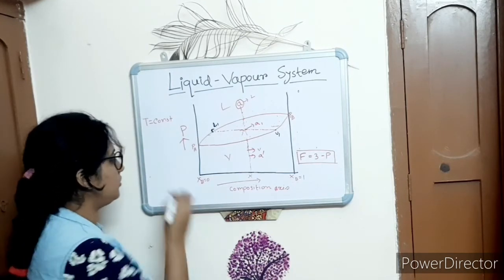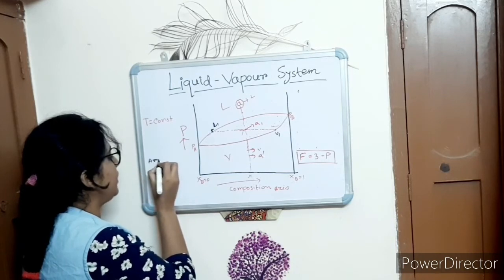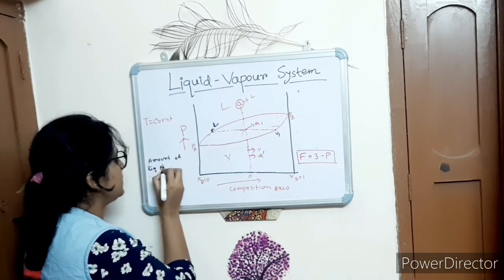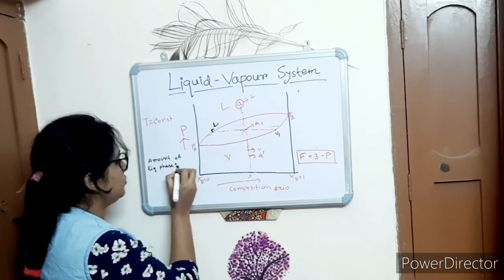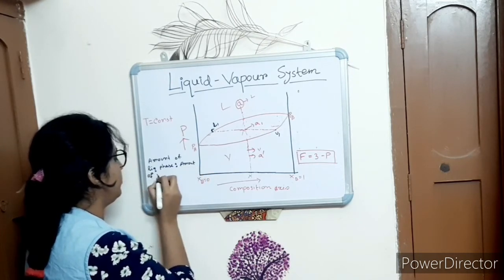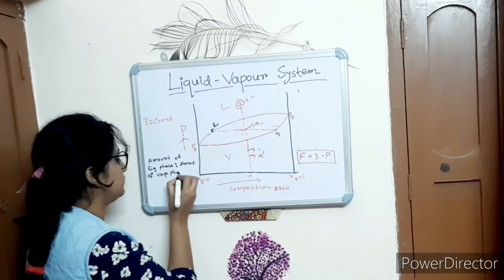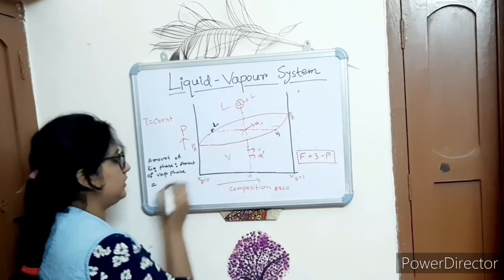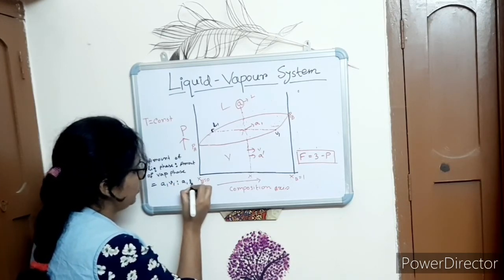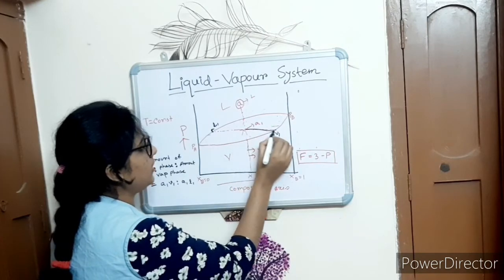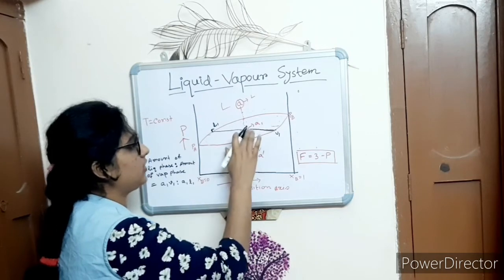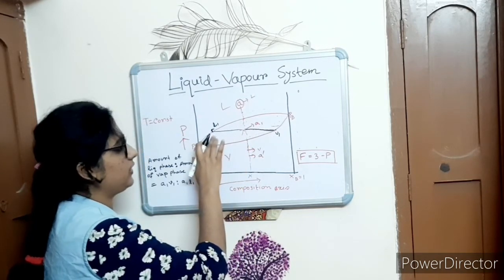So what is that rule? The rule is that the amount of liquid phase is to the amount of vapor phase as A1V1 is to A1L1. So you find the length of A1V1 and the length of A1L1.